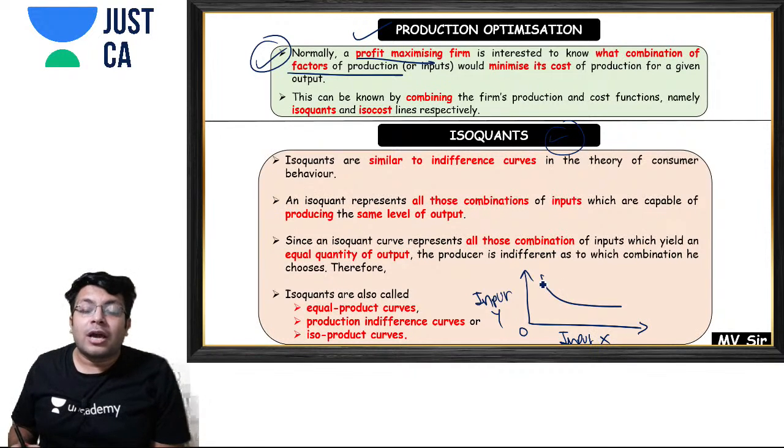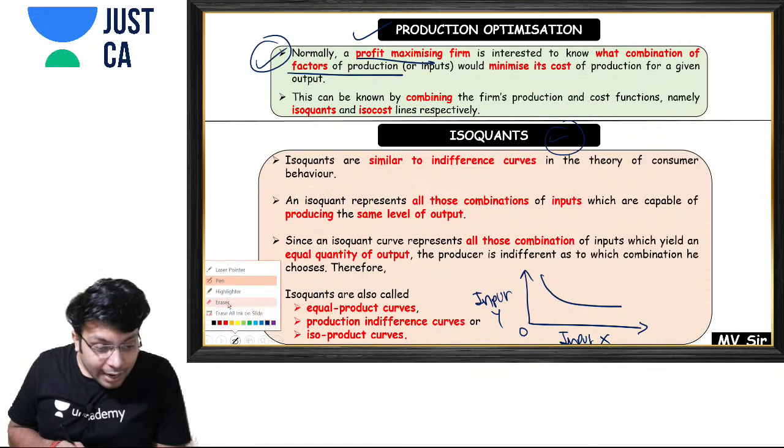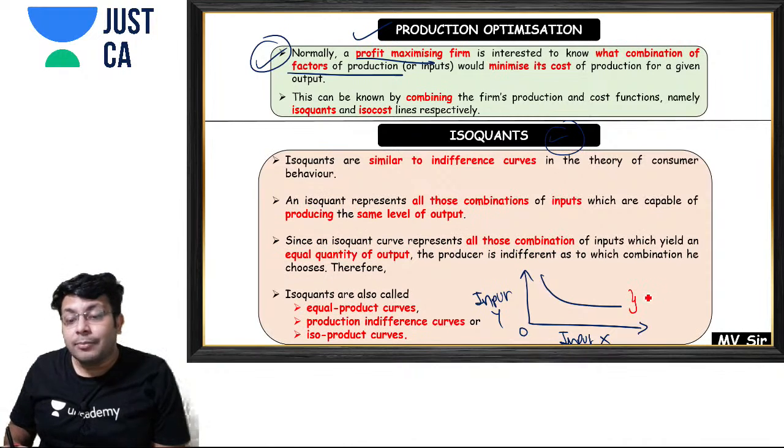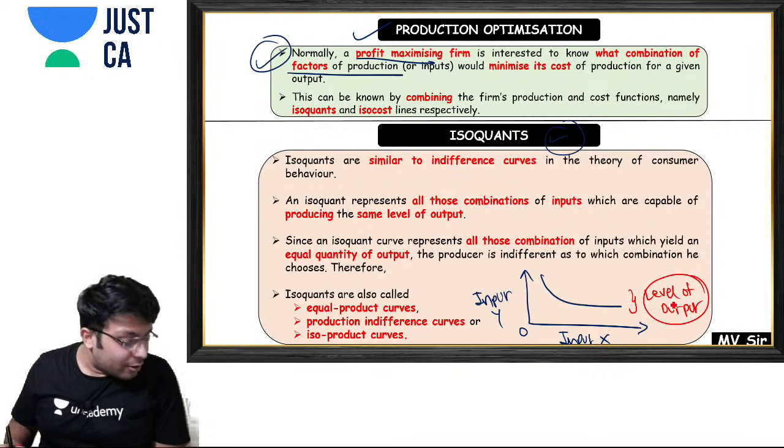So what does an isoquant show? This isoquant is depicting a particular level of output.